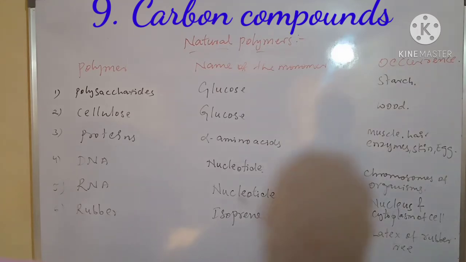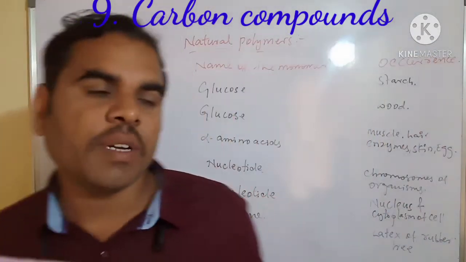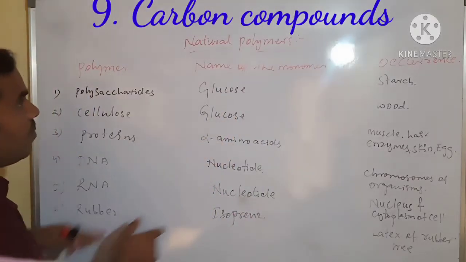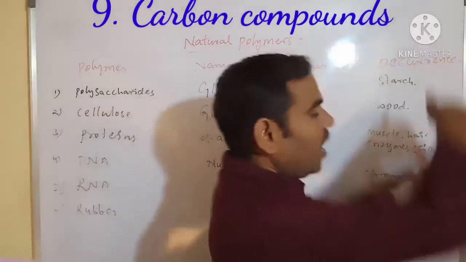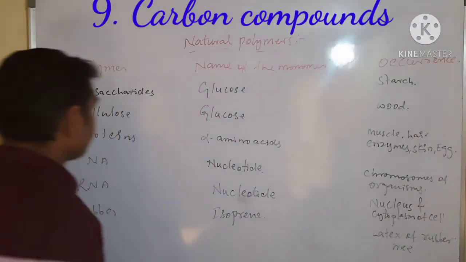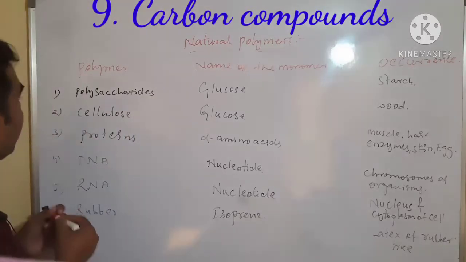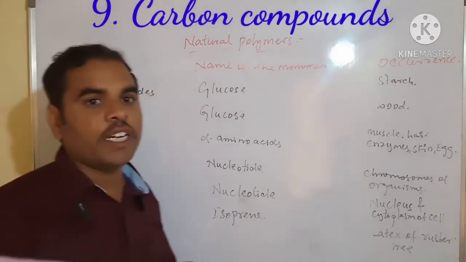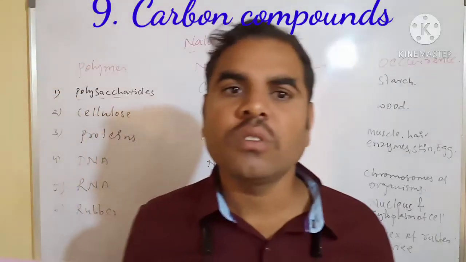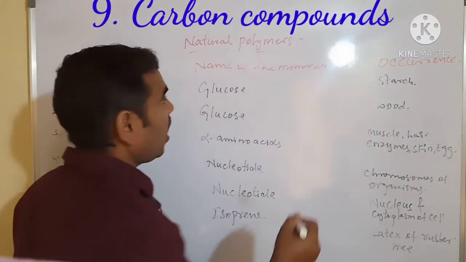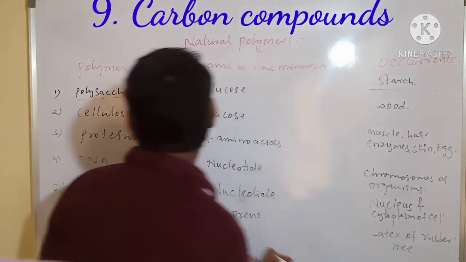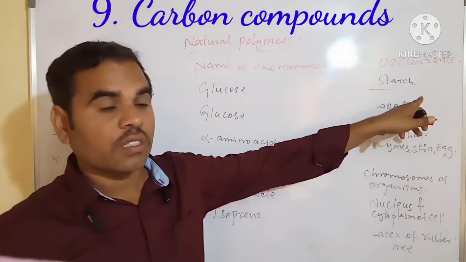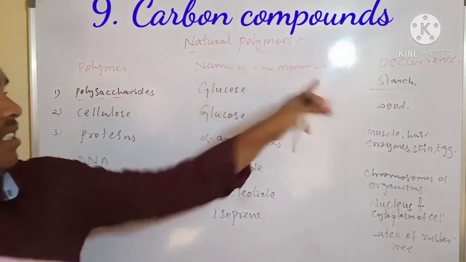Okay students, here are natural polymers. For these natural polymers, we see the polymer, the name of the monomer, and the occurrence. For example, polysaccharides: the monomer is glucose, and the polysaccharide occurs in starch.